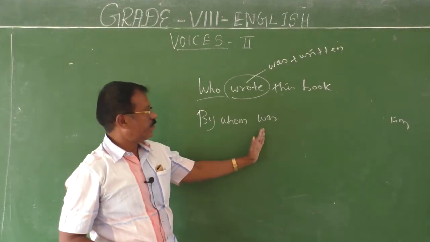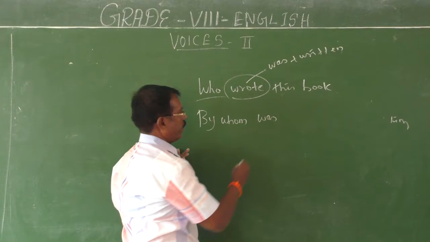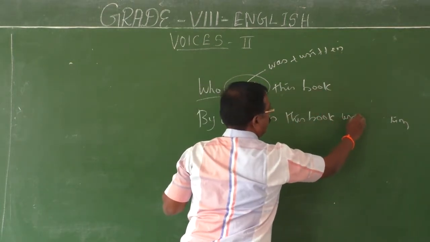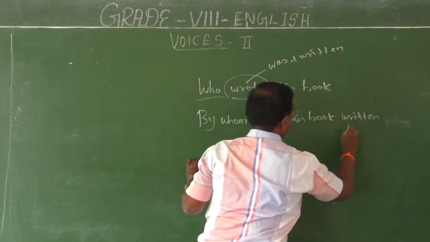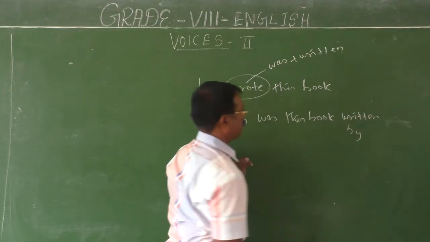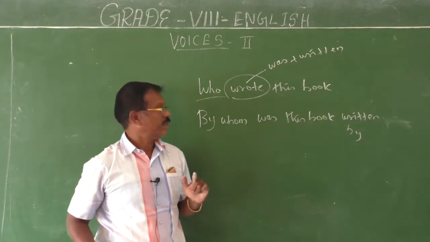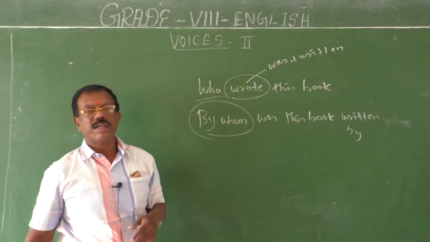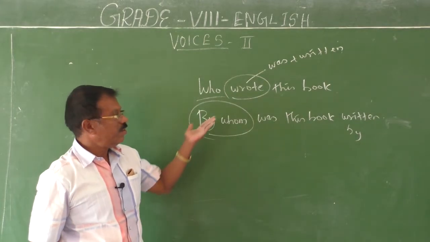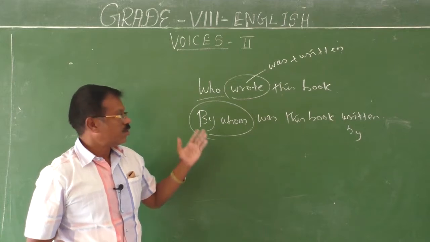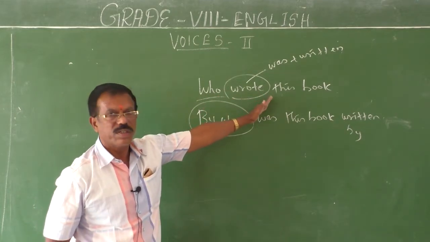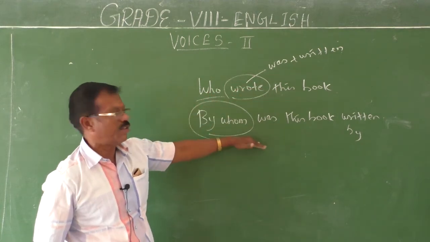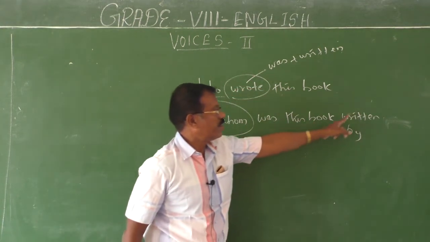So you should use the verb first, then it should be followed by the subject. By whom was this book written? Yeah, here you will get a confusion. That's all, because this is the subject. When you change it into passive, it becomes an object. So, who wrote this book? That is in the active form. When you change this question into passive form: by whom was this book written?